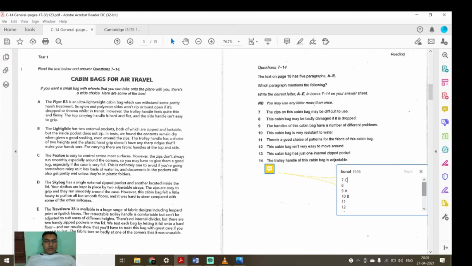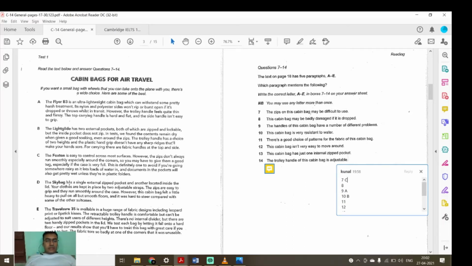And again, we'll read it more. Especially if the case is very full, this is definitely one to avoid if you are going somewhere rainy, as it lets loads of water in and documents in the pocket will also get pretty wet unless they are plastic folders. Anything you are here? Nothing. I don't think there is anything resembling it. So we'll go to paragraph D now.